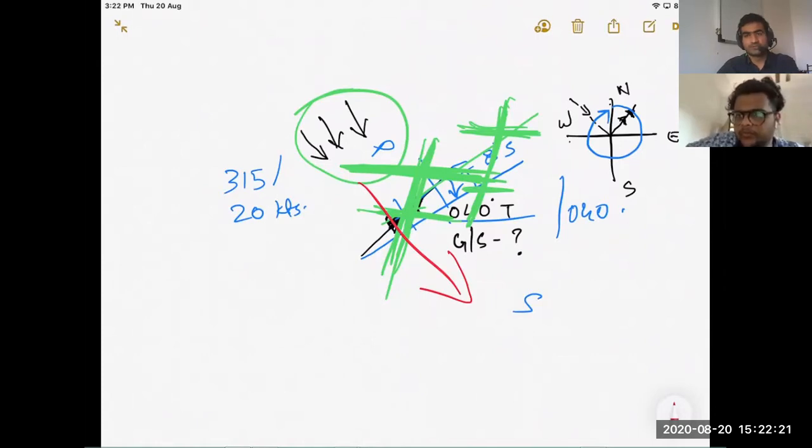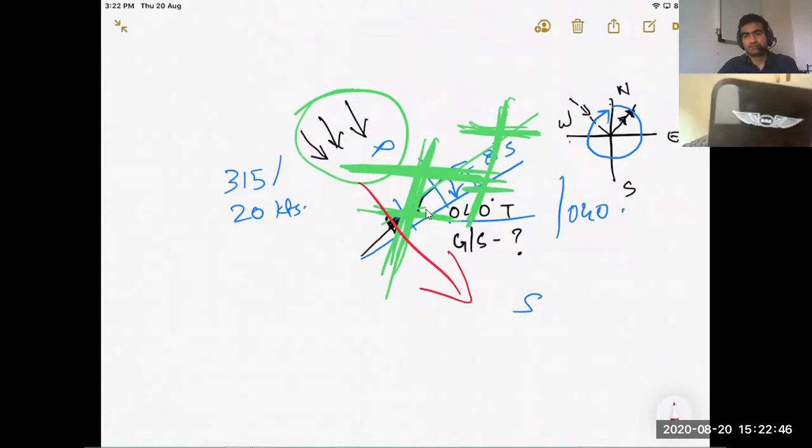TAS 140. Find heading and ground speed and drift. First find heading and ground speed. Wind speed is 40 knots. Wind direction is 40 degrees.